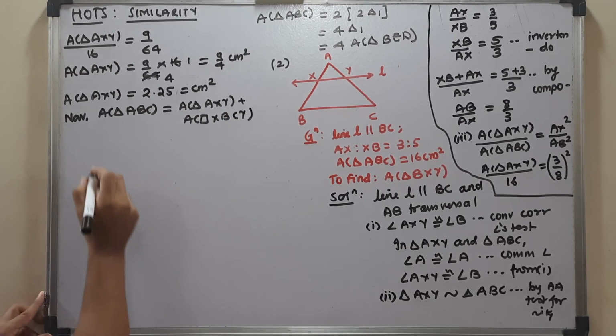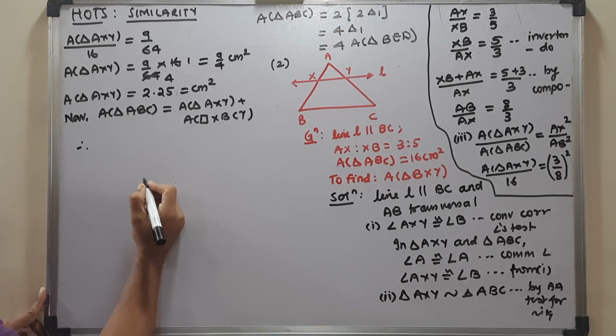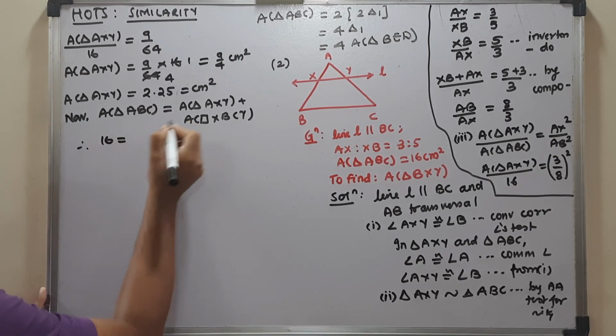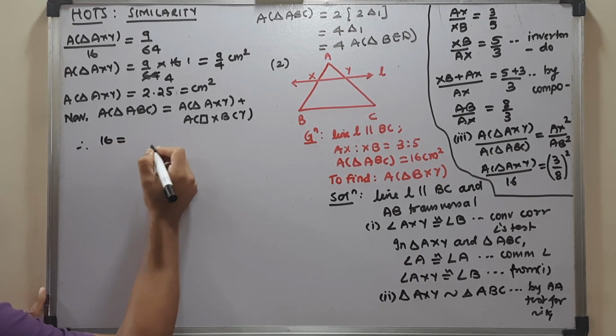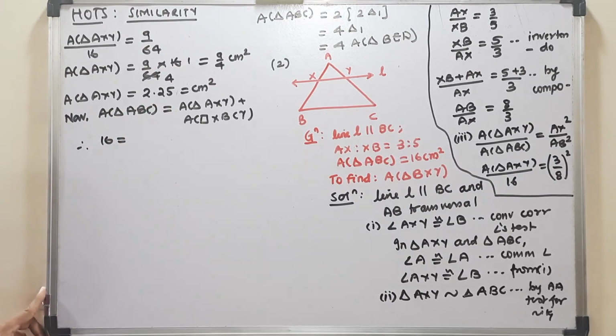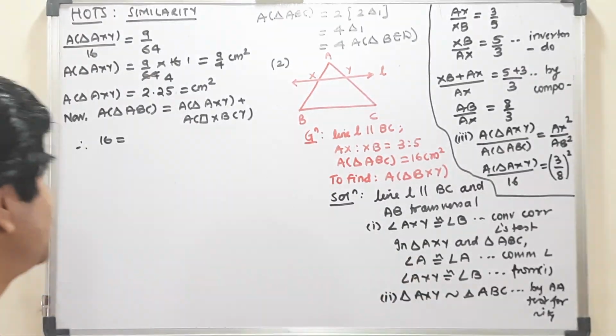Area of triangle ABC is told to you as 16, and area of triangle AXY, depending on your thinking, you can take it as 2.25 or 9 by 4.